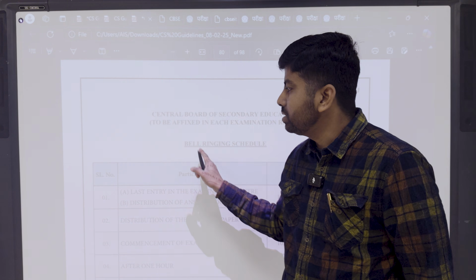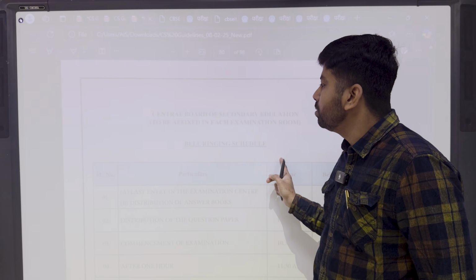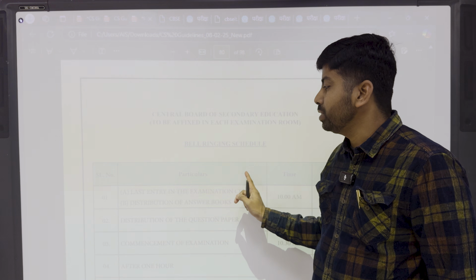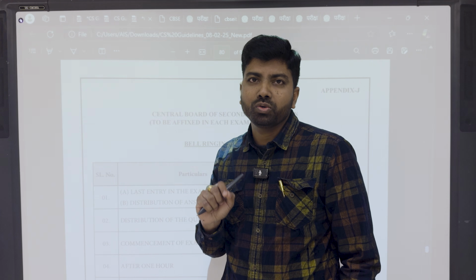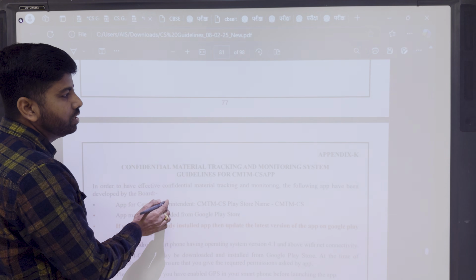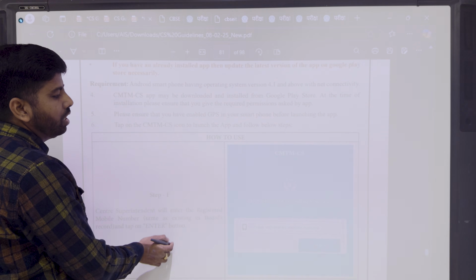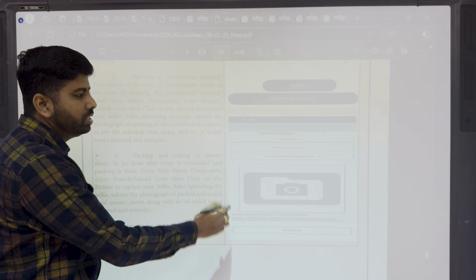And this Appendix J should be pasted, fixed in front of the school, because it is the bell ringing schedule. That must be pasted or fixed outside of the campus, so that everyone can watch and understand the bell timing, all these things. And this is how to use your CMT app, all these things are given here.